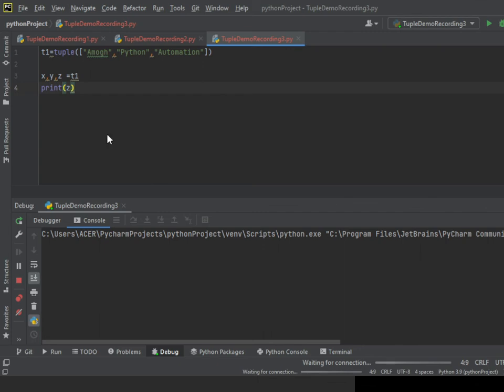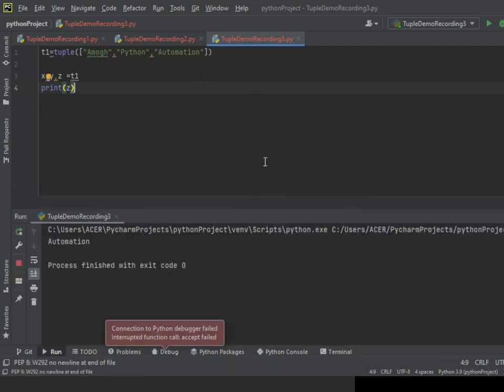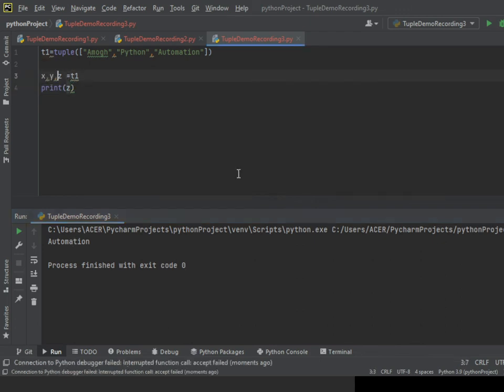Okay, run it. Stop and rerun. Okay, now you can see we get automation because I'll explain. Here x means Amog, y means Python, and z means automation.